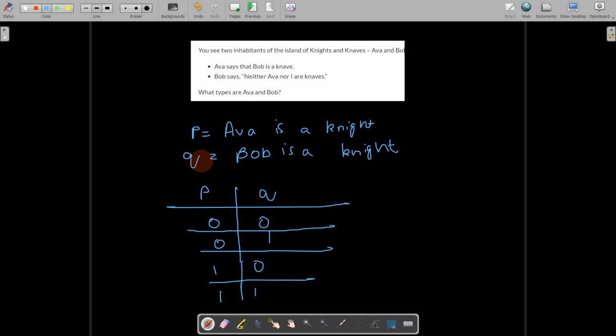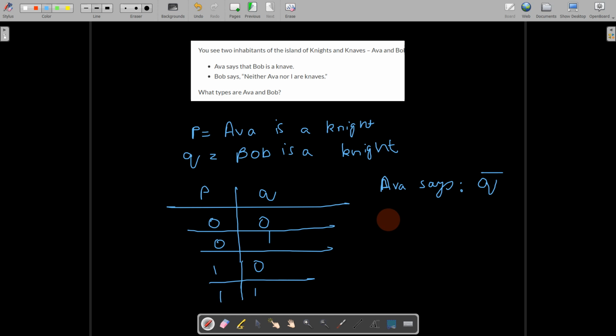So what does Ava say? Ava says that Bob is a knave. In terms of propositional logic, we will try to convert what Ava says. Ava says that Bob is a knave. That means Q bar. Ava says Q bar.